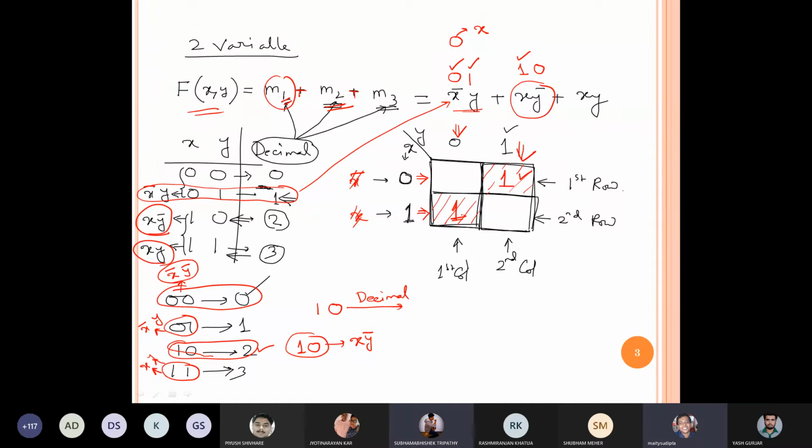If there is any issue, tell me, then we can clarify. The first column, let me repeat. First column, so this one we just did. What is the value? This term is over, so focus on this term. What is the value of x? That means the combination is 1 0. So x is taking 1, so I have to focus on the second row because x is 1 now over here. Then y equal to 0, so first column. So second row, first column. So this box is common, so I have to write in this box.